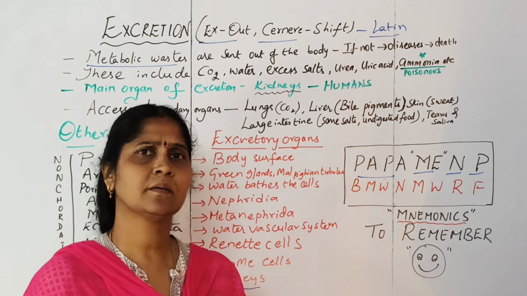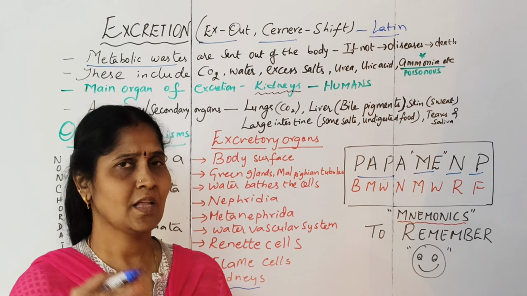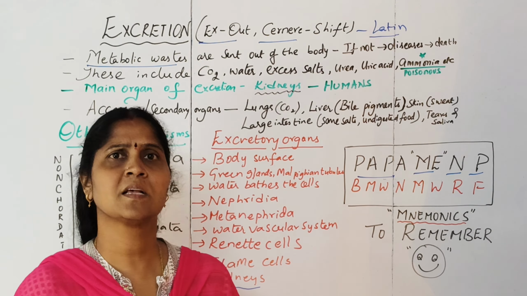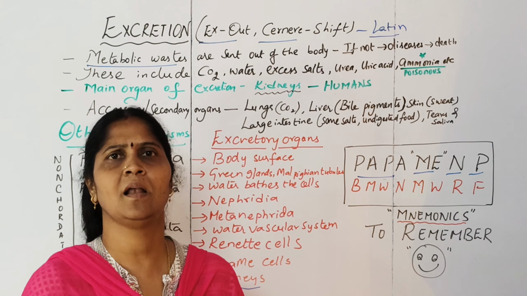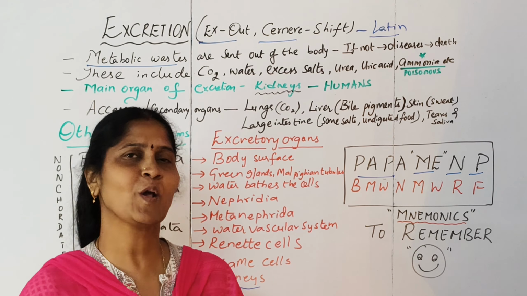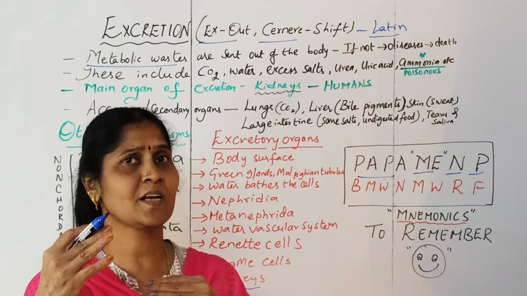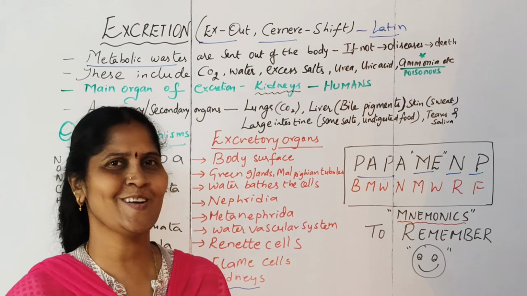Apart from all this, tears and saliva also help in the process of excretion. That's why our elders used to say that whenever a child cries, let the child cry for a while, it is good for the child. They said so because some sort of excretion does happen through the tears. Tears are actually an outlet for our excretory products. So sometimes crying is also needed.